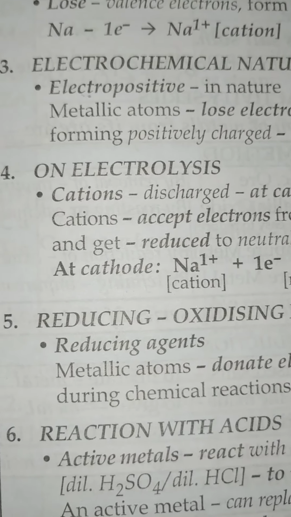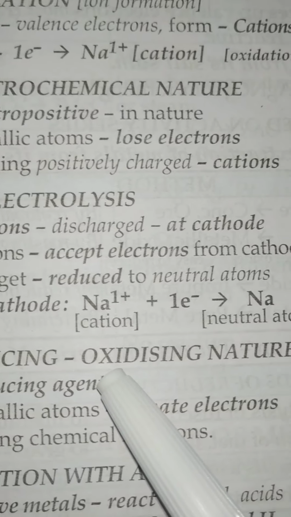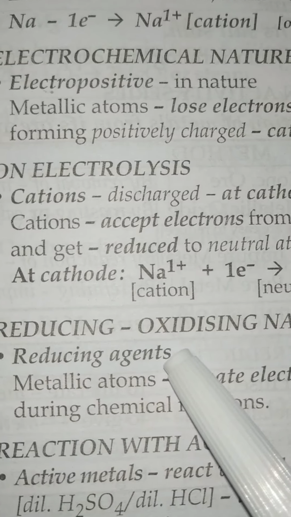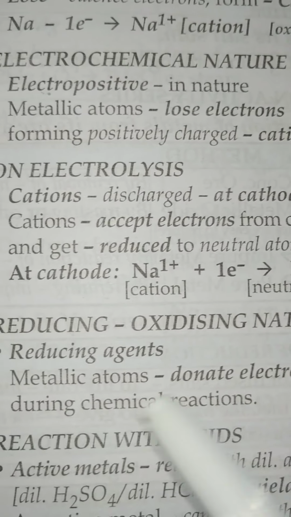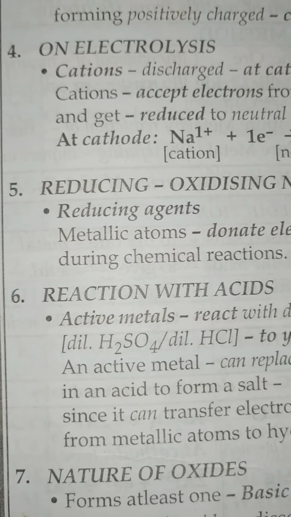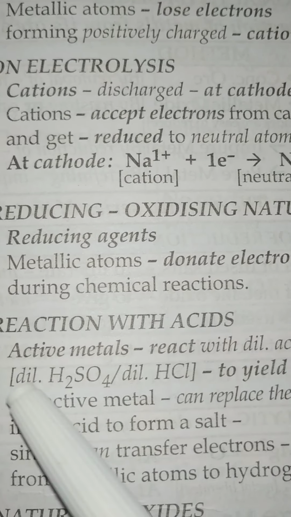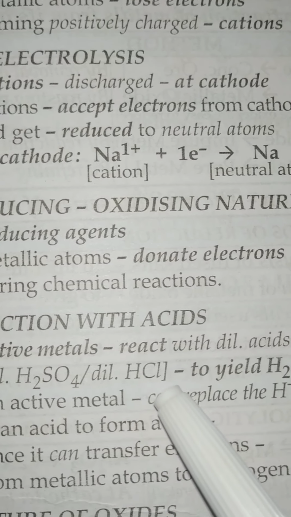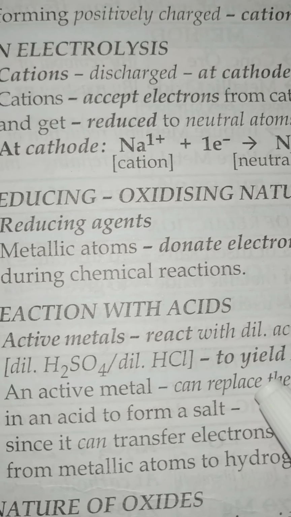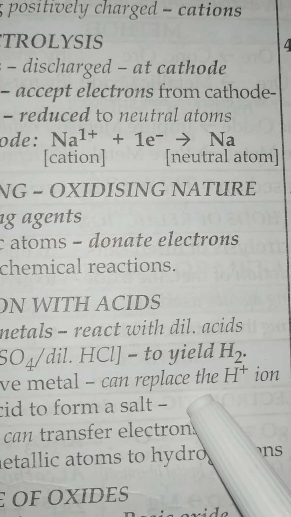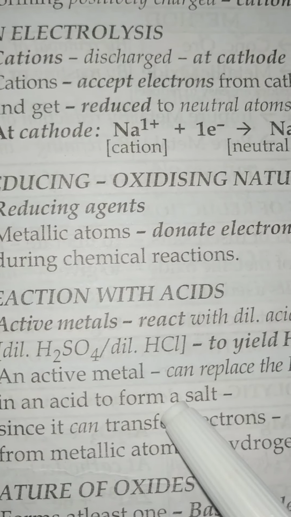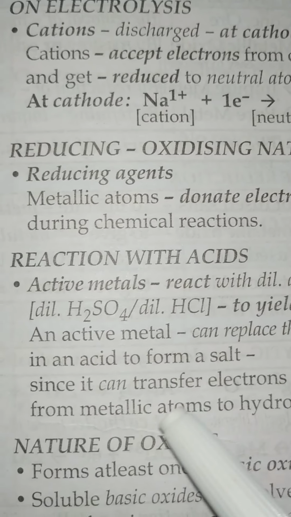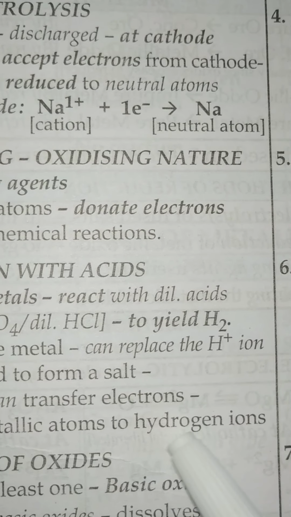Now next is the reducing or oxidizing nature. So they are the reducing agents. Metals are the reducing agents because metallic atoms donate electrons during chemical reactions. Next is reaction with acids. Active metals react with dilute acids like dilute H2SO4 or dilute HCl, and they will yield hydrogen gas. An active metal can replace the hydrogen ion in an acid to form a salt. This we have studied in the previous chapter. And it can transfer electrons from the metallic atom to form hydrogen ions.